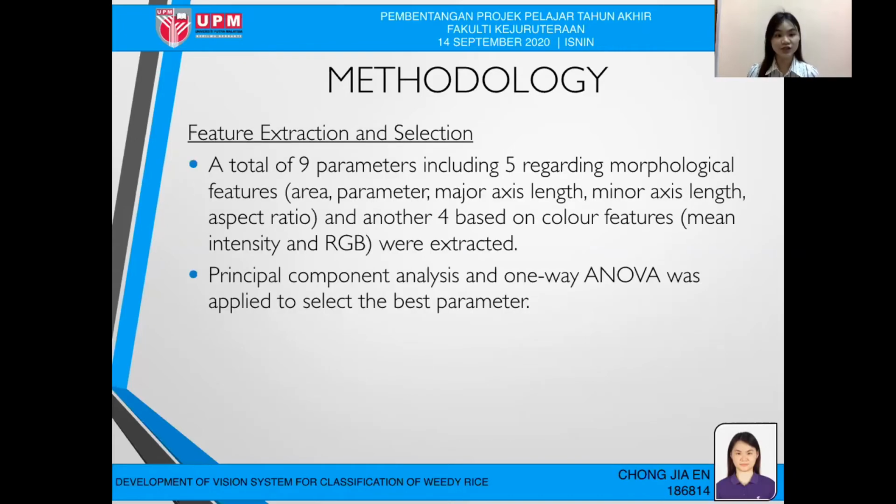For feature extraction, a total of nine parameters were extracted, including five morphological features, which are area, major axis length, minor axis length, and aspect ratio, and another four based on color features, which are mean intensity and RGB. After extracting all these features, I need to select the most significant features. So I used principal component analysis and one-way ANOVA to select the best parameters for the following classification process.